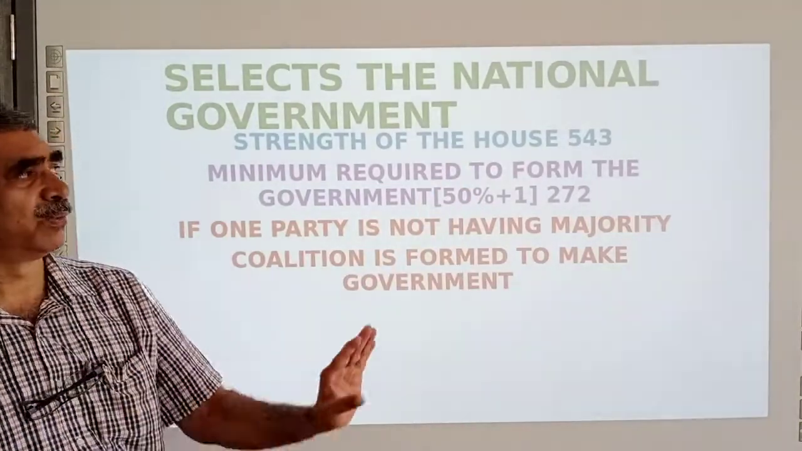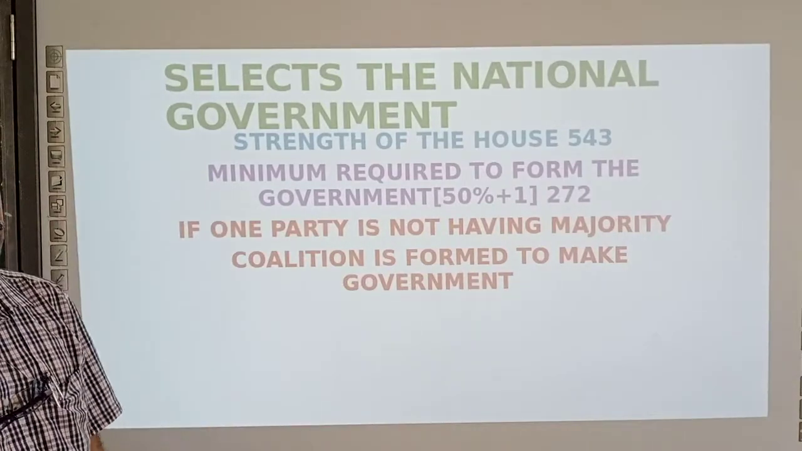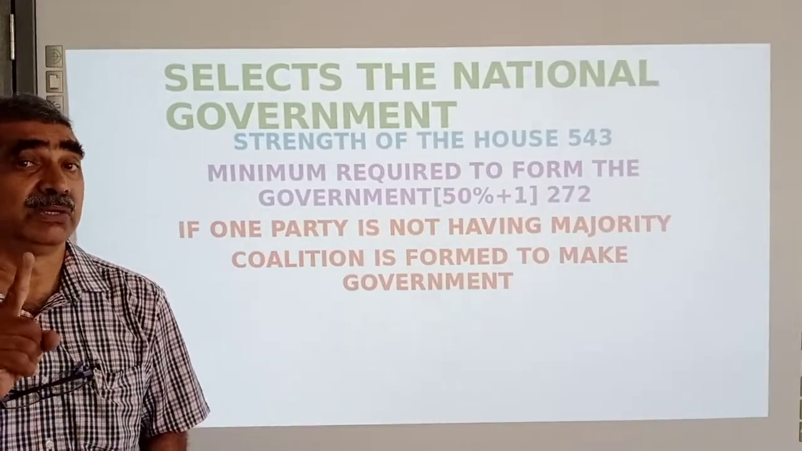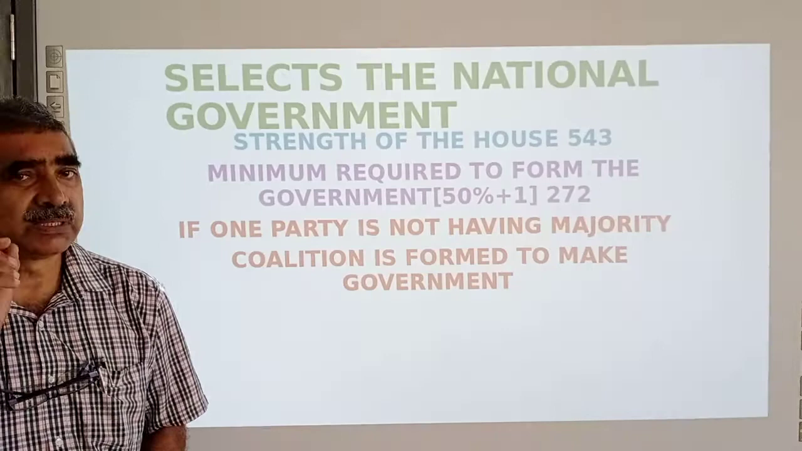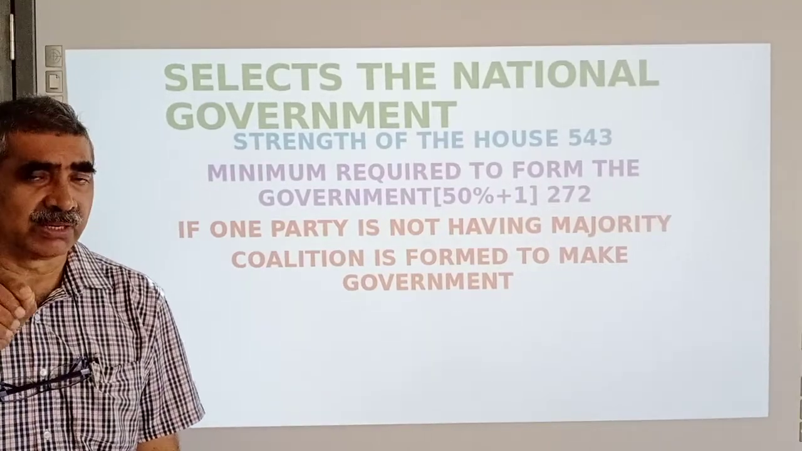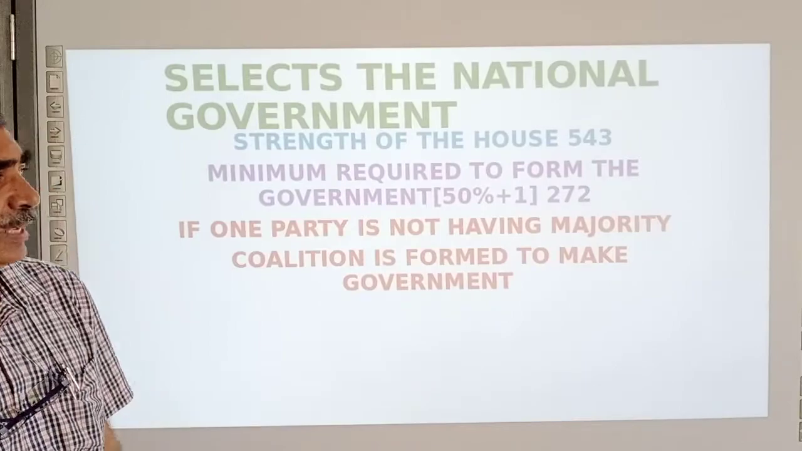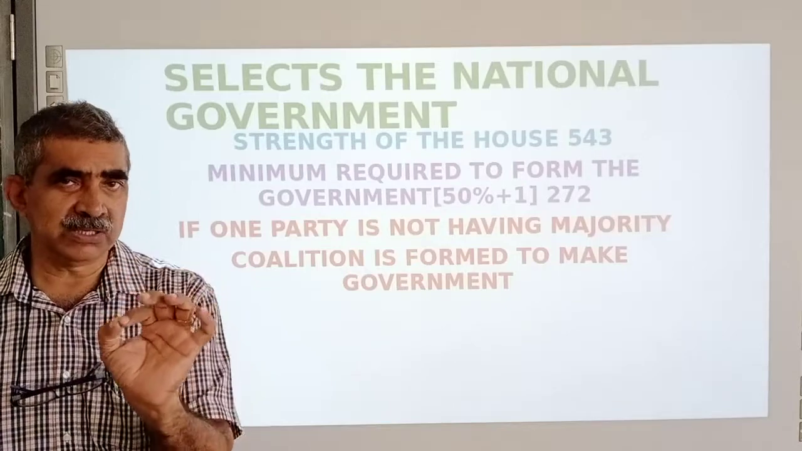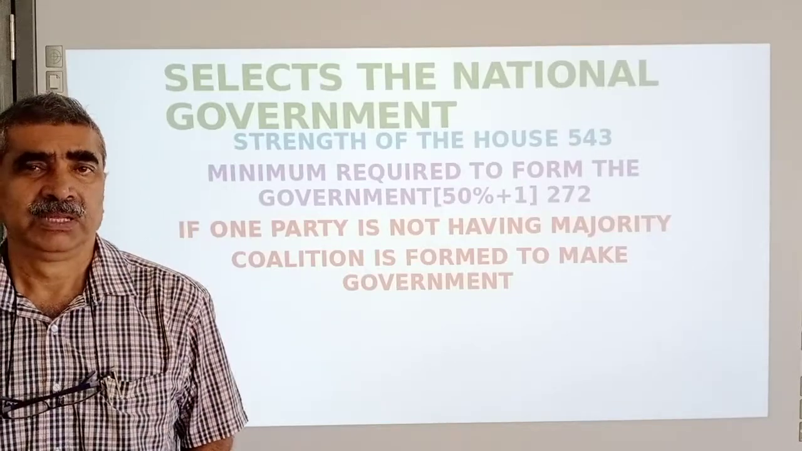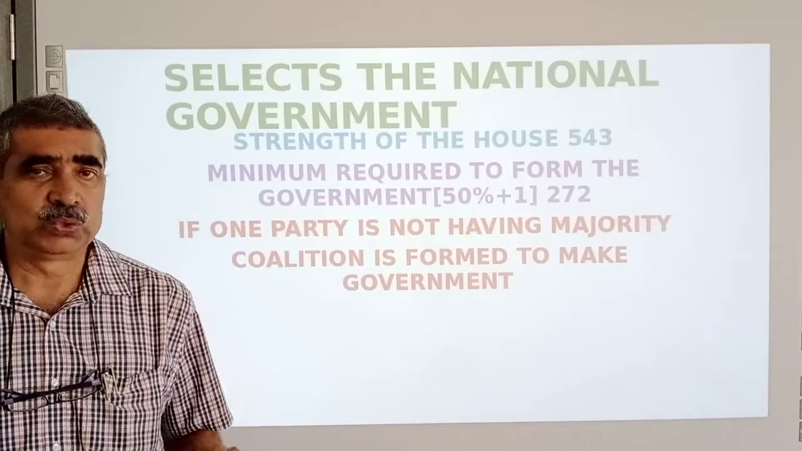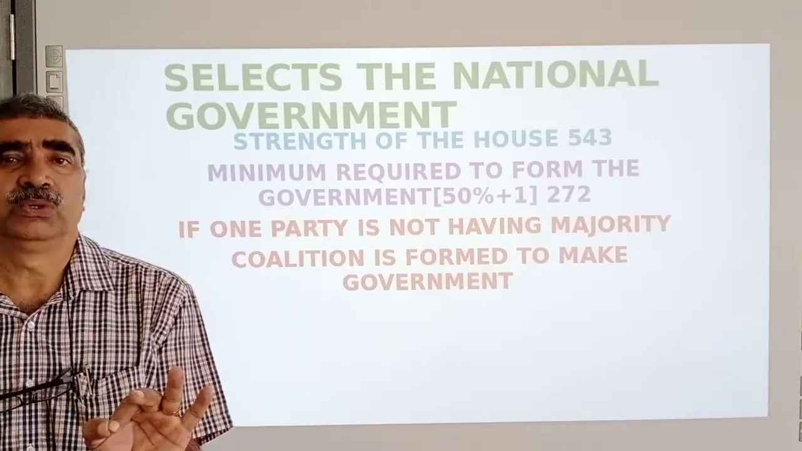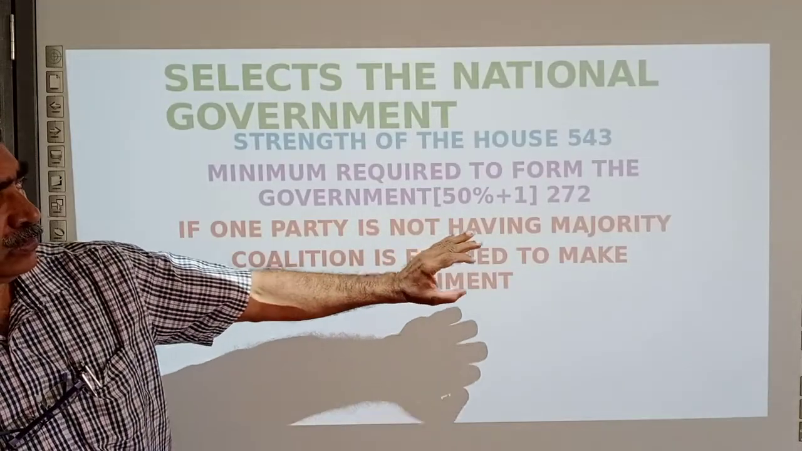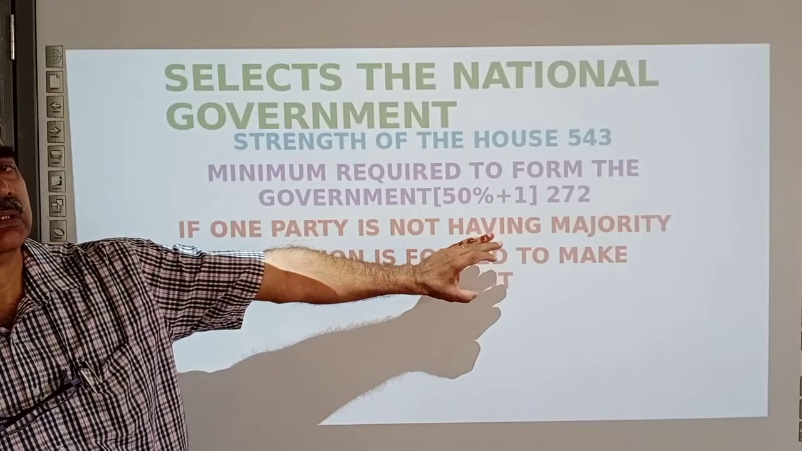So present is 543. So naturally, to form a government, majority means a simple majority: 50% of the total strength of the House plus 1. So that is 272. So if a person wants to be Prime Minister, a minimum of 272 MPs should support him.